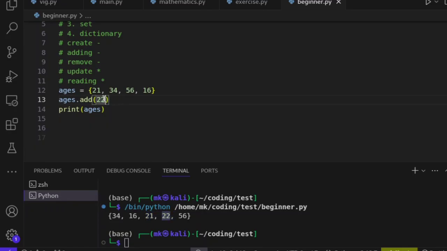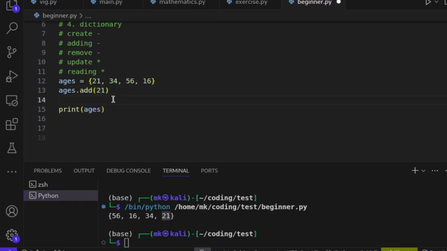And also, let me try to add something I already have, like 21. I already have 21, right? And now I'm adding 21. So what do we expect to see? 21 twice, right? But instead, we are not going to see it twice, only one time. You see, we only have 21 a single time. Do you understand? So this is how we add an element to it.